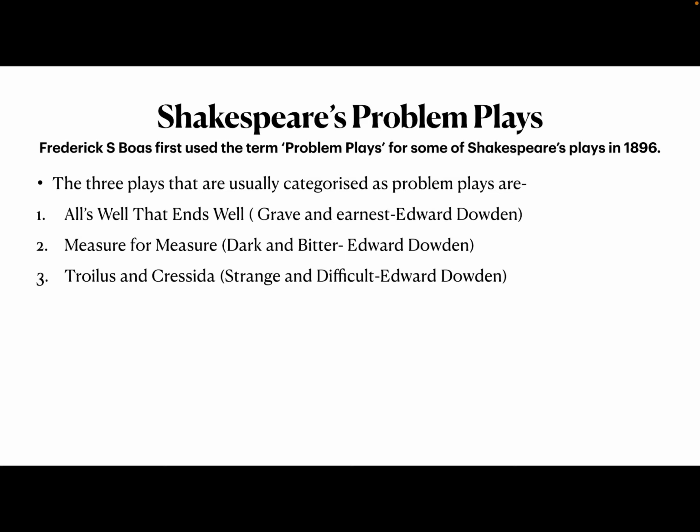So these are the three problem plays of Shakespeare. And please remember the names that have been given: Troilus and Cressida is called Strange and Difficult, Measure for Measure is called Dark and Bitter, and All's Well That Ends Well is called Grave and Earnest. That is by Edward Dowden.